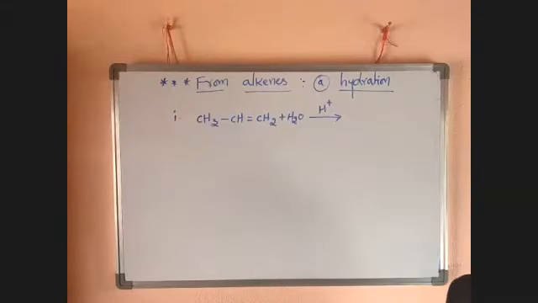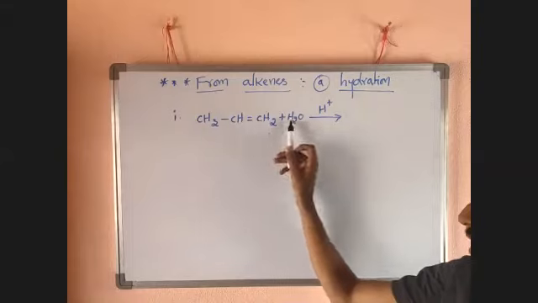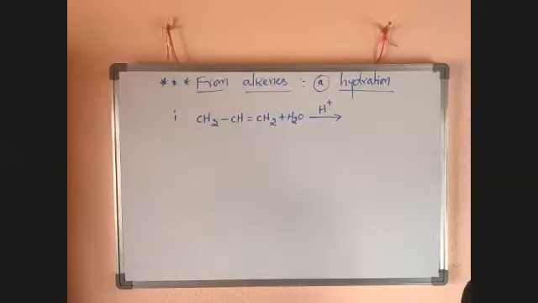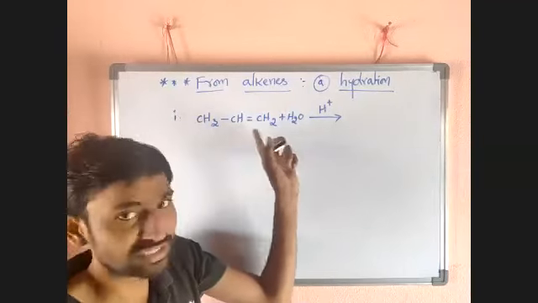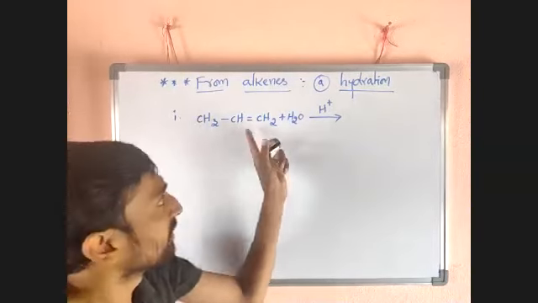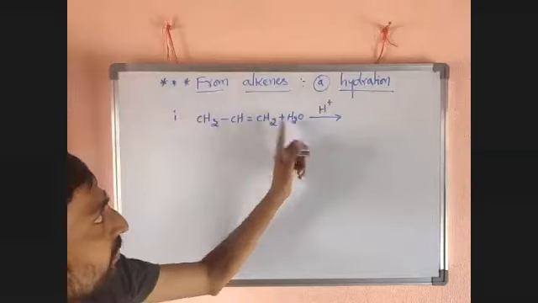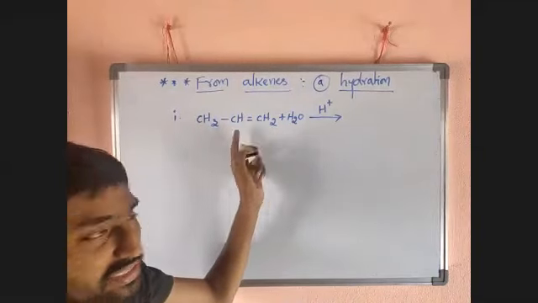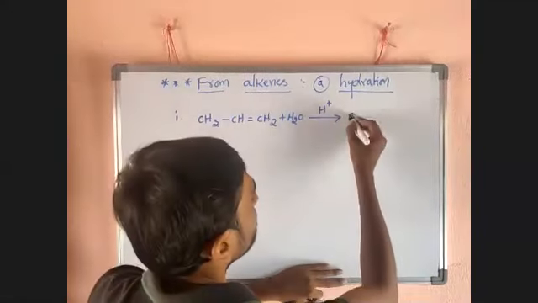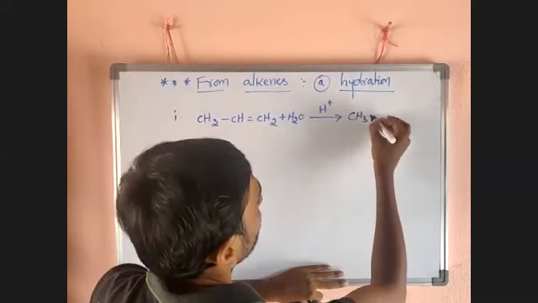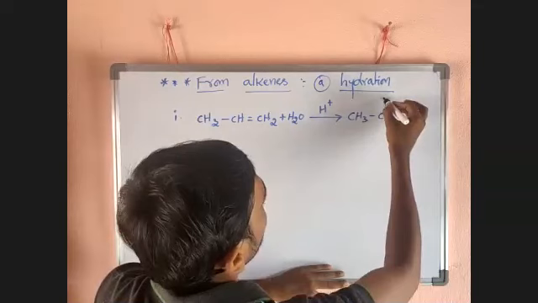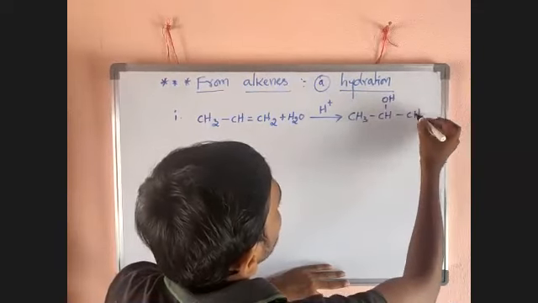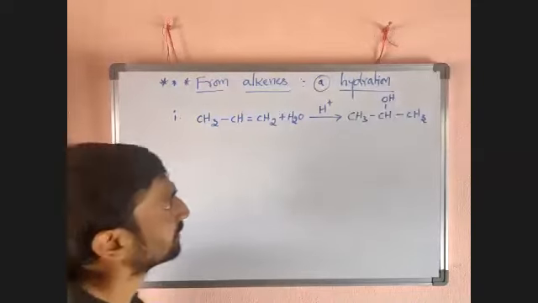There is a double bond. Now you have to add water to the double bond. Hydrogen must be added to CH2, not CH, because it is the carbon containing more hydrogens. Now it will become CH3, and the remaining OH will attach to CH. Then the product will become CH3, CH with an OH, then CH3.